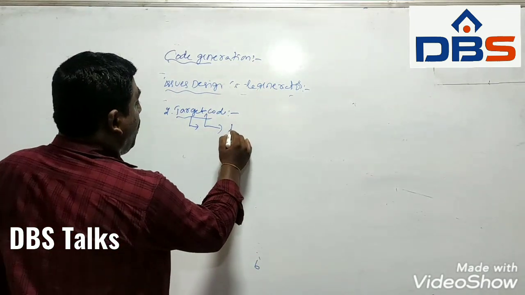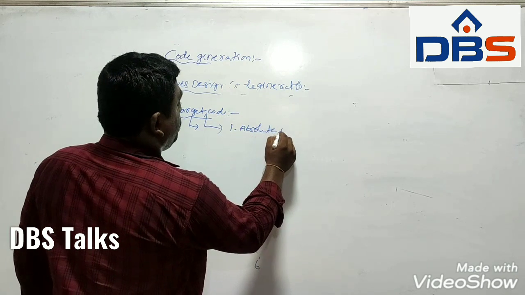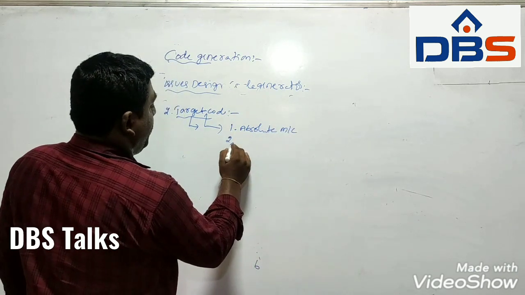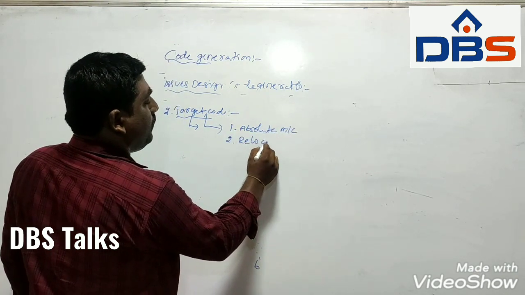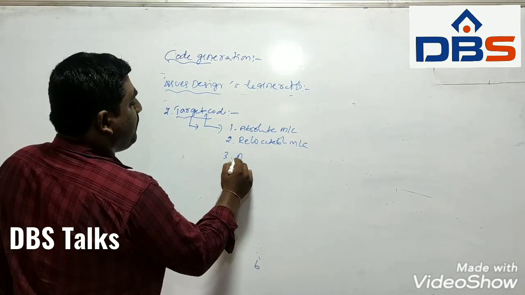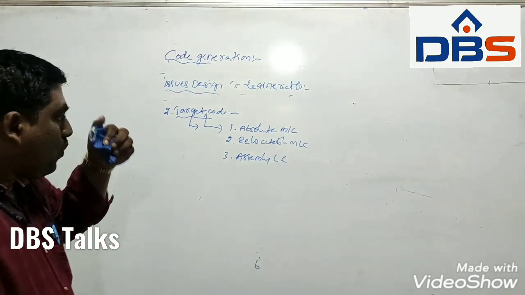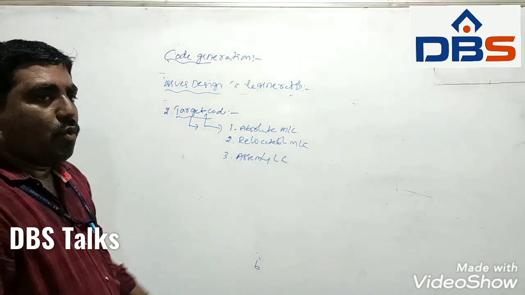The first one is absolute machine code, the second one is relocatable machine code, and the third one is assembly language code. So what is meant by absolute machine code?